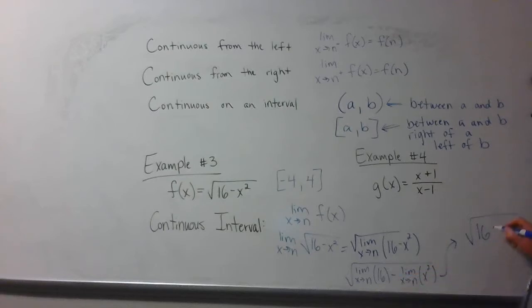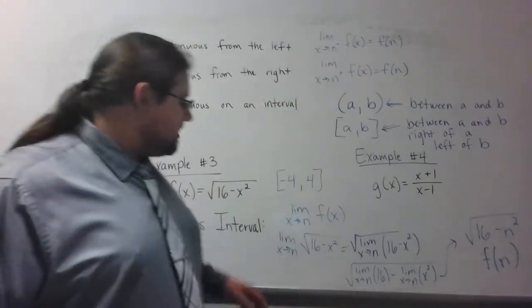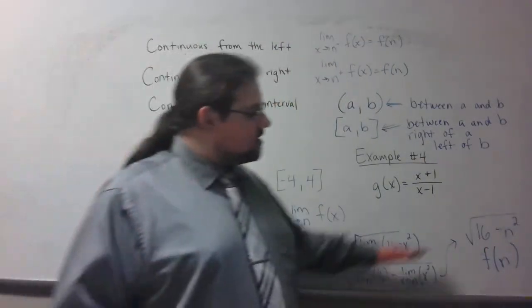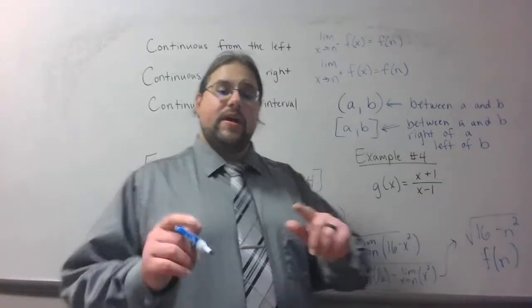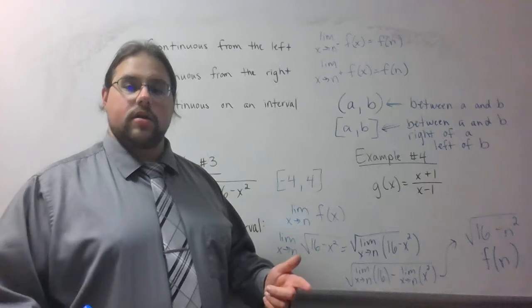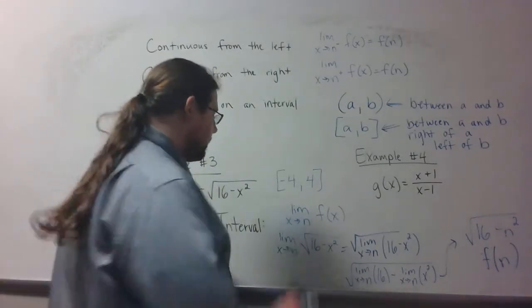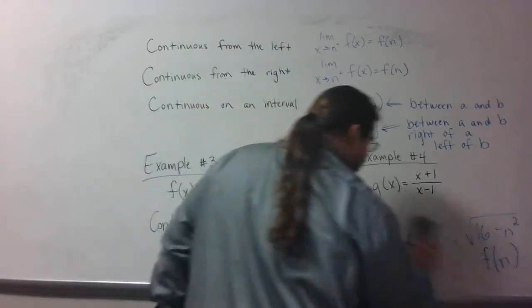The other thing that we said was if we have x to an exponent, it's just going to be n squared. Well, that's the function at n. So that's the thing. It's essentially like plugging in the numbers and seeing what happens. And so I wanted to use all of my limit laws to make sure everything worked out nicely. But now, that shows me everything between negative 4 and positive 4 are going to work. But what's going to happen at negative 4 and at positive 4? All right? So let me just think about it for a second.